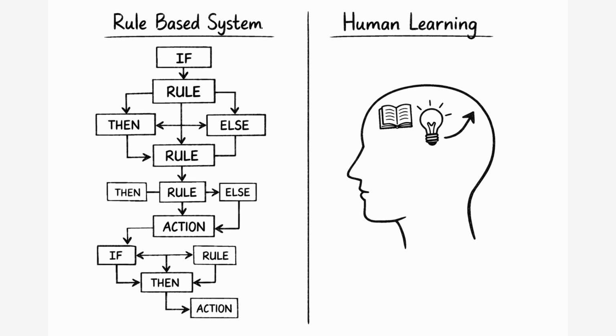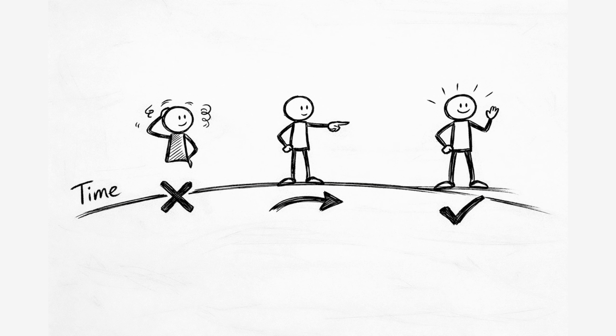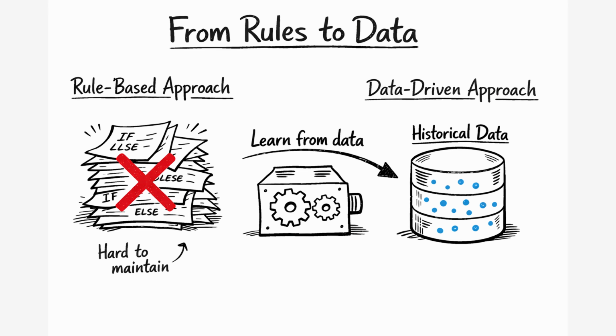If we look at ourselves, humans do not become intelligent by following some hard coded rules. We learn from our experiences and also from the experiences of other people around us. Over time, this learning shapes the way we think and helps us make better decisions in the future. We apply the same idea to machines. So instead of writing thousands of rules, we expose the machine to a large amount of historical examples, data. This data represents past situations and their outcomes.